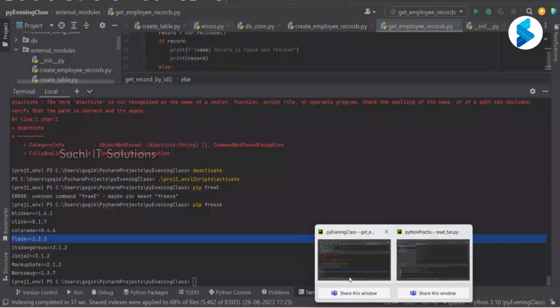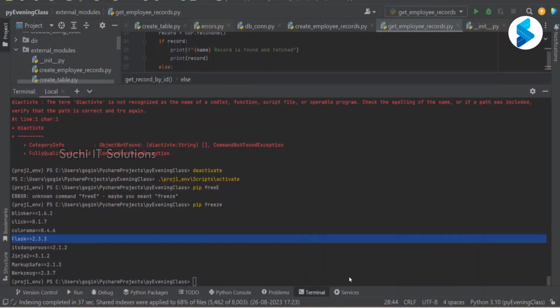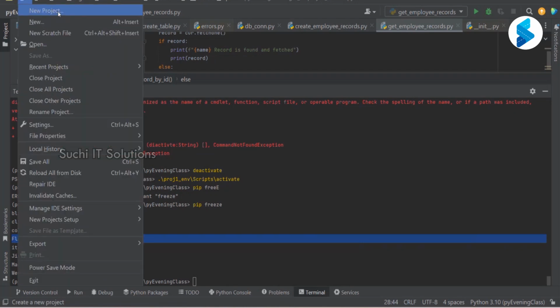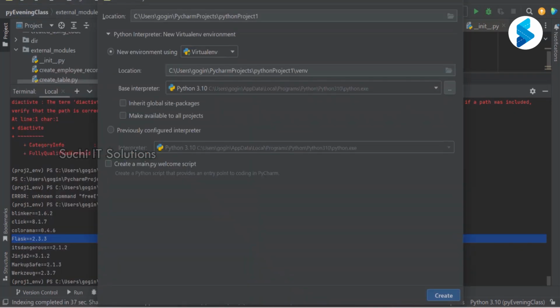To start with, let's start with a fresh project. What I'm going to do here is say new project from here.